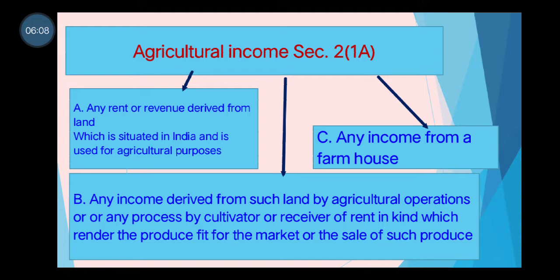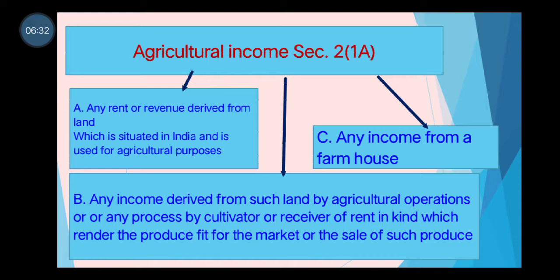And if that produce is not fit for the market, you have to do some operations, some processes, and make that produce fit for the market. In that case, the income received from that process for making the produce fit for the market is also agricultural income. That may be by the cultivator himself or by the receiver of rent in kind.